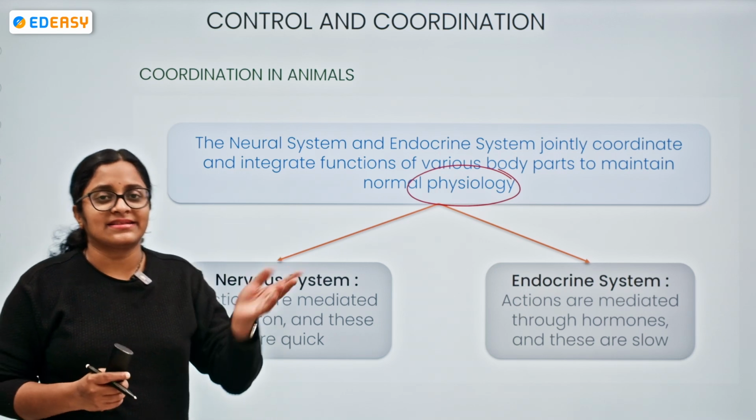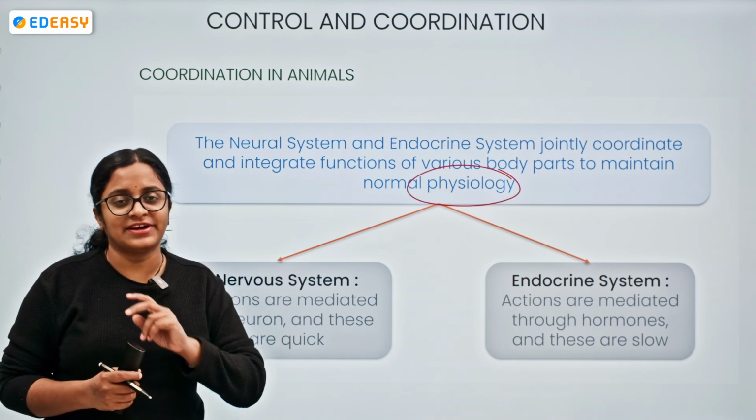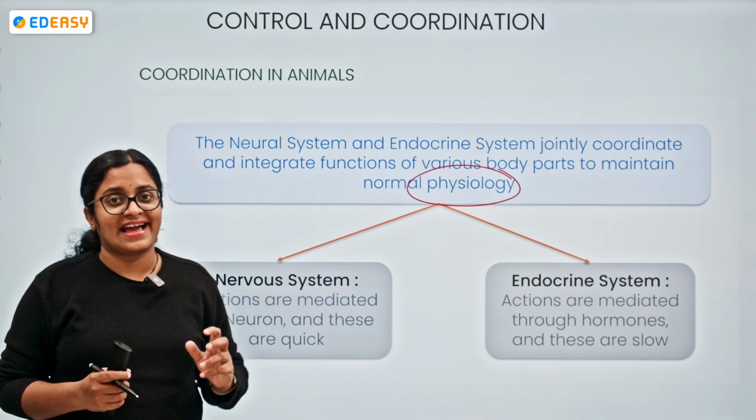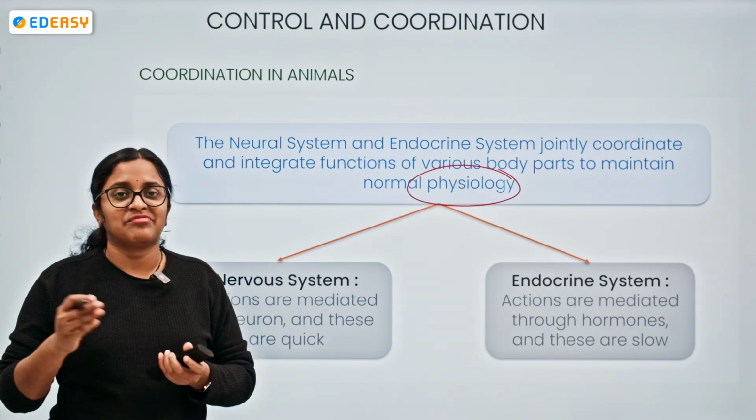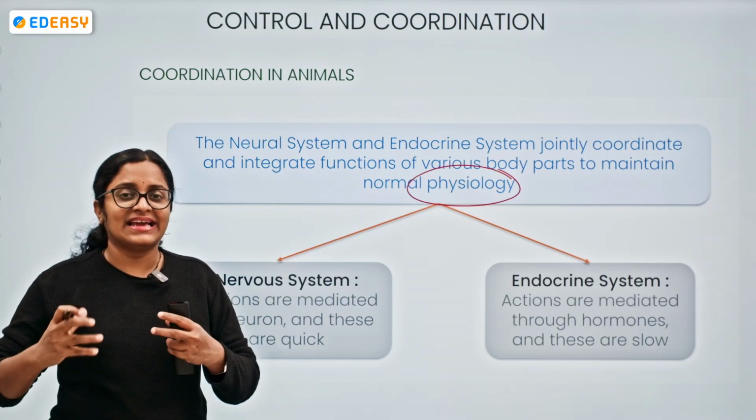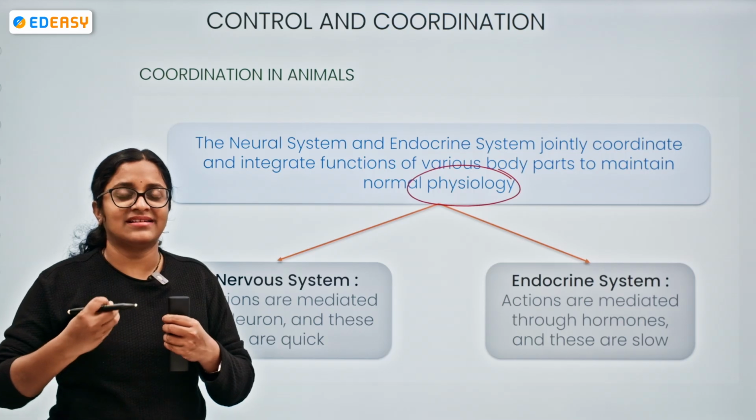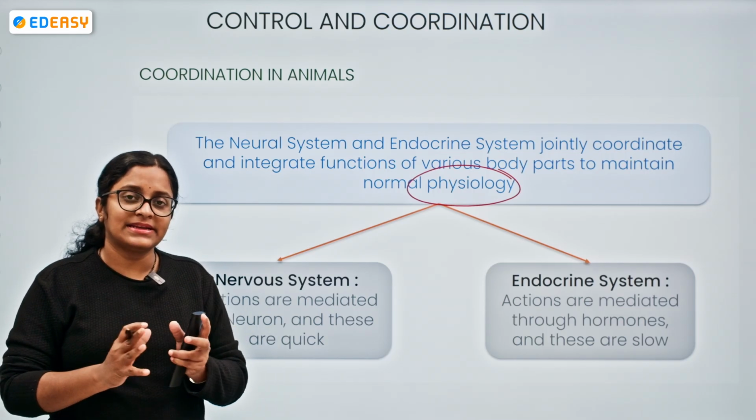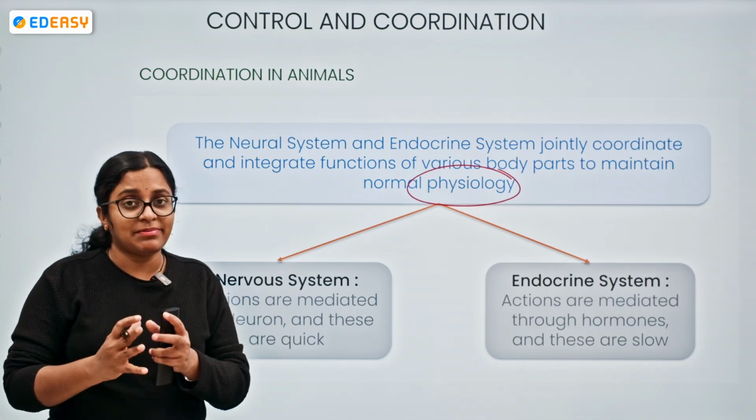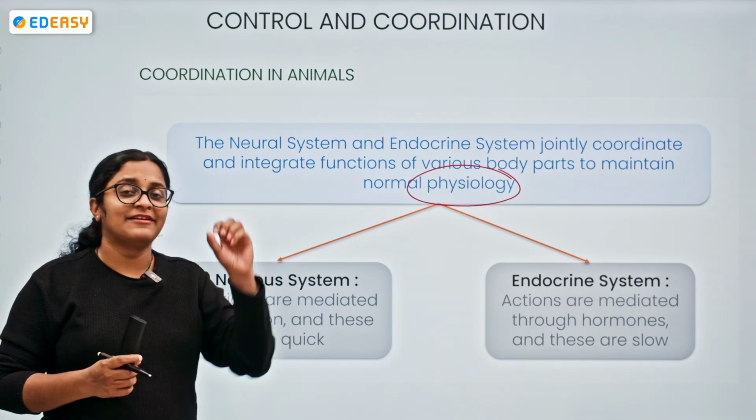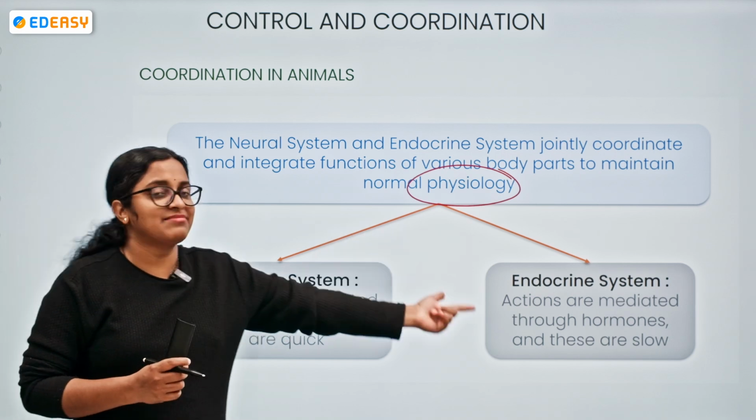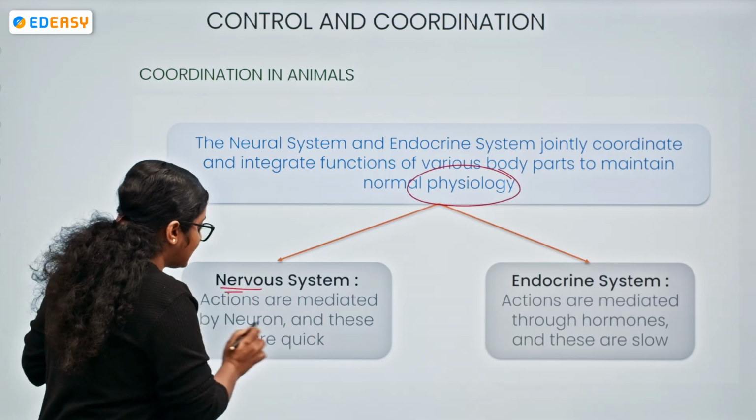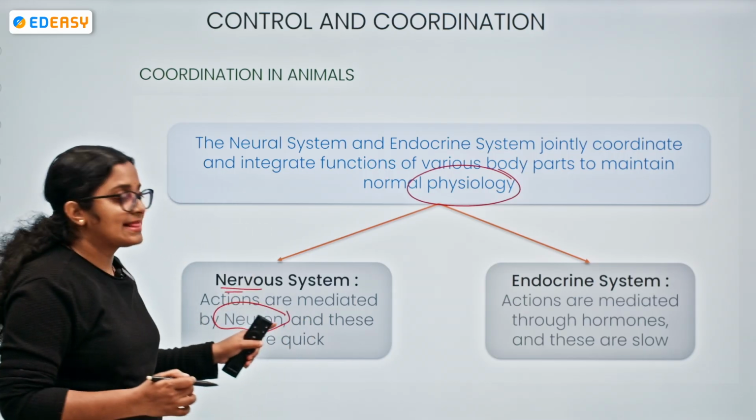Okay, so let's take the previous example. If two of your friends are working together, sometimes one might be quick in action and complete the work very fast, but the second one might take some time, right? Takes time, but has the accuracy and the precision, so the work gets completed and is perfect. Similarly, we have two things over here, the nervous system and the endocrine system. In the nervous system, the actions are mediated by the neurons, and these are very quick.